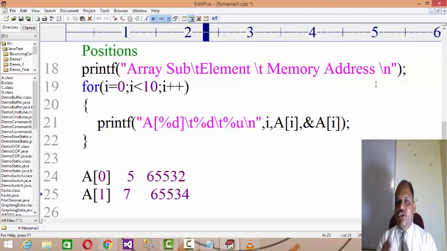Consecutive means if the first element is at 1000, the second will be at 1002, 1004, likewise.